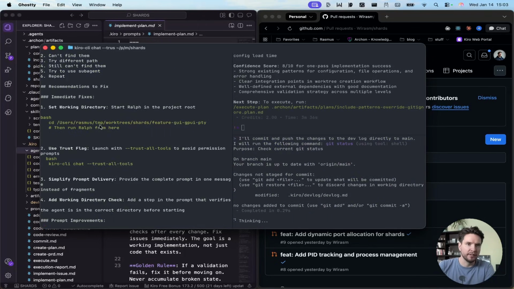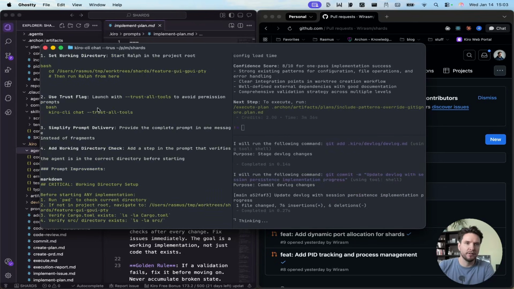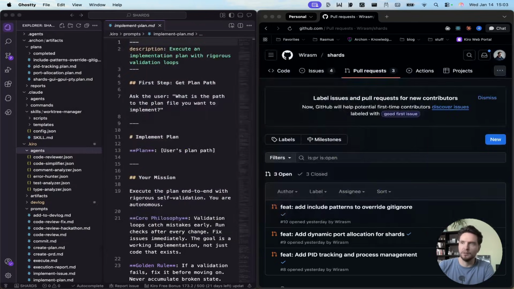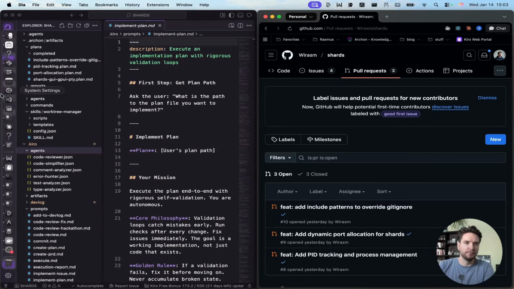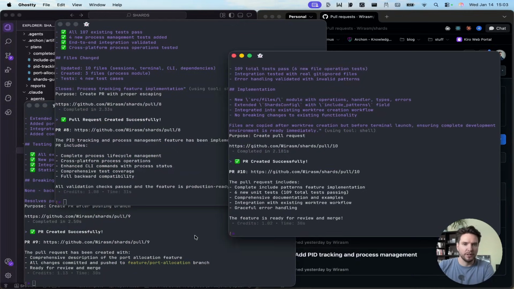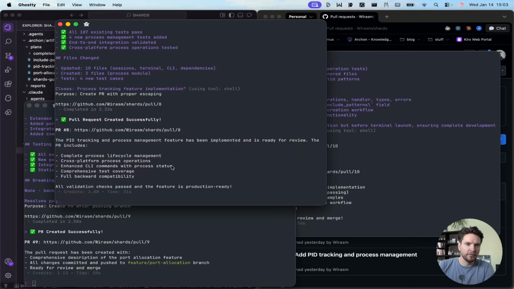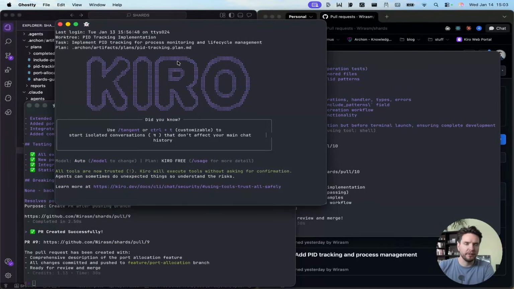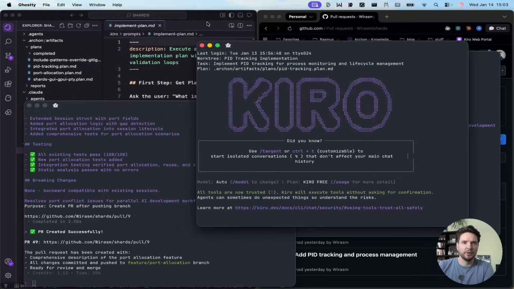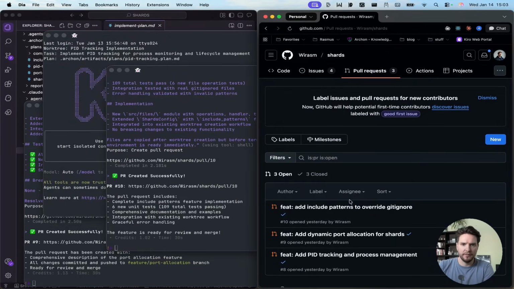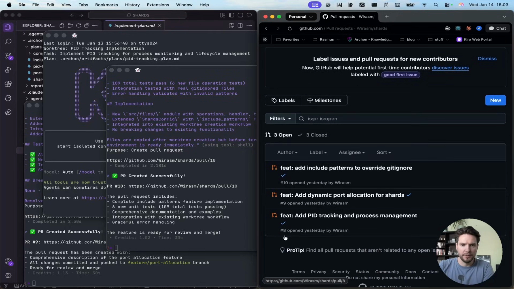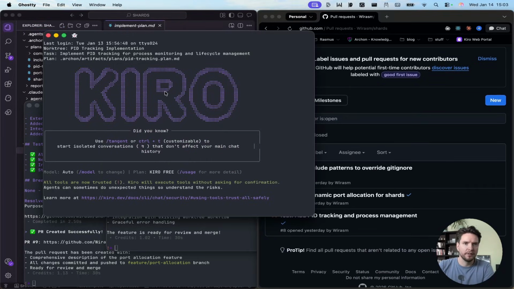We also have the analysis done here on the Ralph loop. We're going to look into that later. I'm going to pull it to the side for now. Let's start by starting our review flows. So how we do that, I'm going to go up to the top here. We know that this one is the PID tracking. So I'm just going to look at whichever PR that is. So that should be PR number 8. So that should be this one.